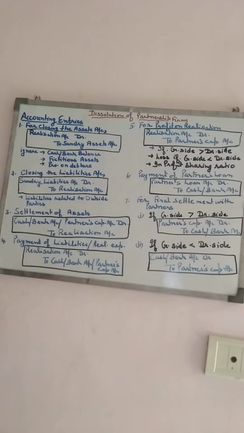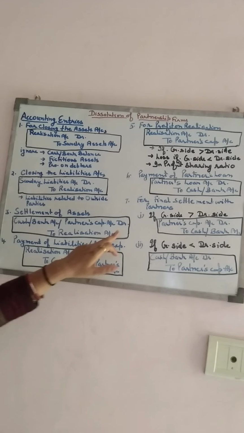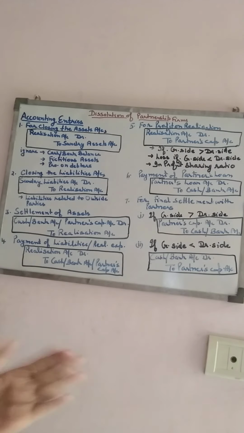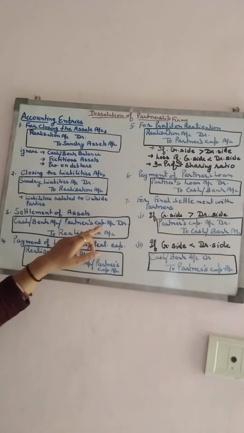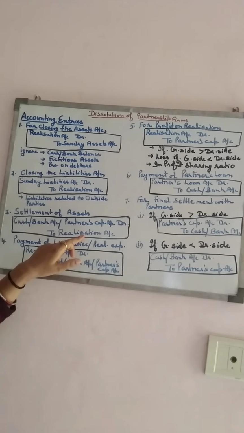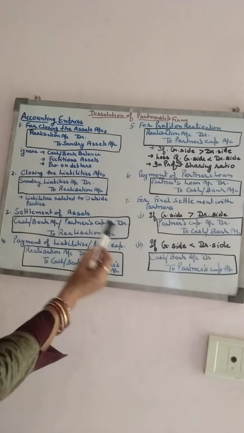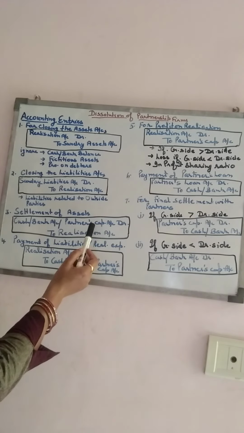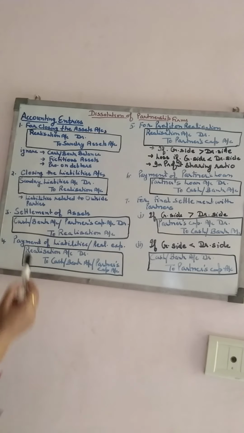If the amount is received on the asset, the entry will be cash or bank account debit to realization account, means by cash or bank. And if the asset is taken over by the partner, then partner's capital account debit to realization account. It means that if the partner takes it over, the partner's capital account needs to be debited, and otherwise the cash or bank account is to be debited.